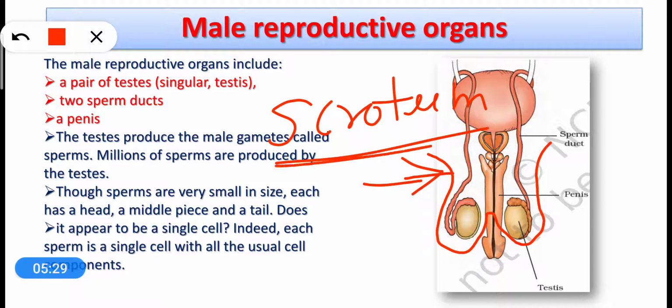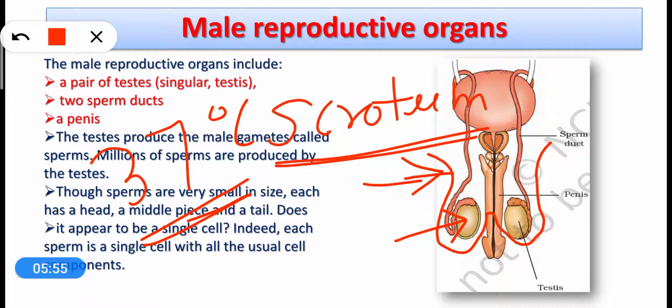So this is the scrotum in which the testes are hanging outside the body. So why the testes are kept outside the body, inside the scrotum? The reason is that the sperms which are being produced in the testes are very much sensitive to the temperature. They actually cannot develop at 37 degrees Celsius, which is the normal body temperature.